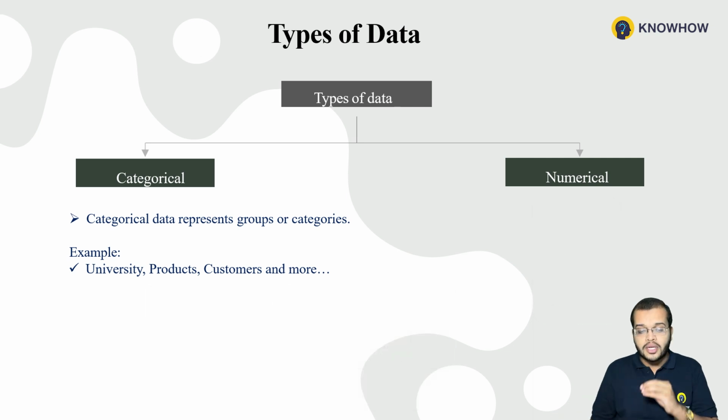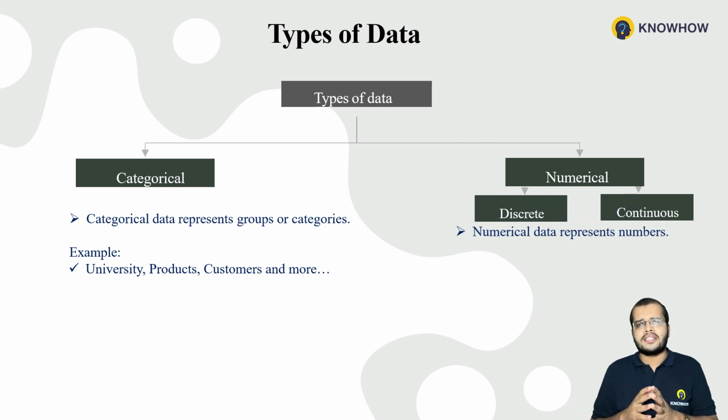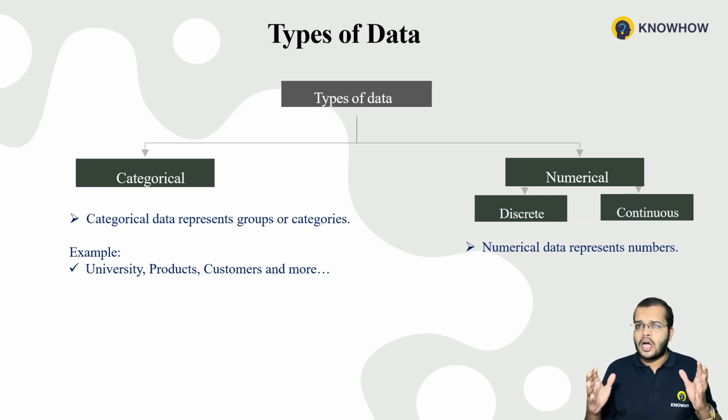Now under the numerical type of data, we again have two types: discrete numerical data and continuous numerical data. When I'm talking about discrete and continuous, do not get confused.